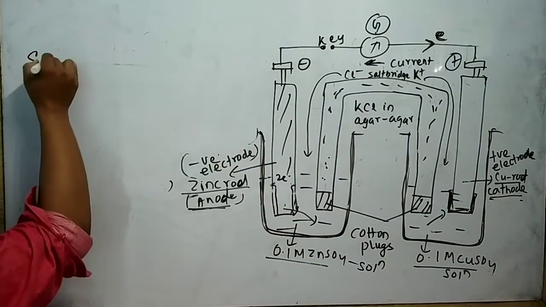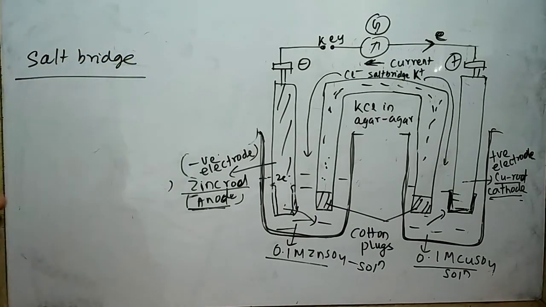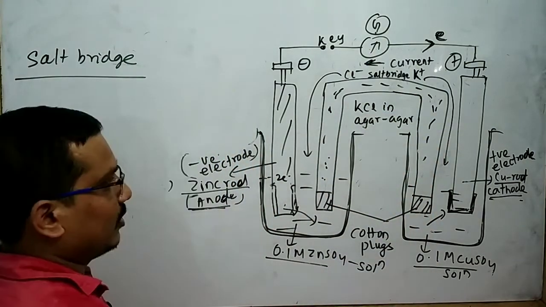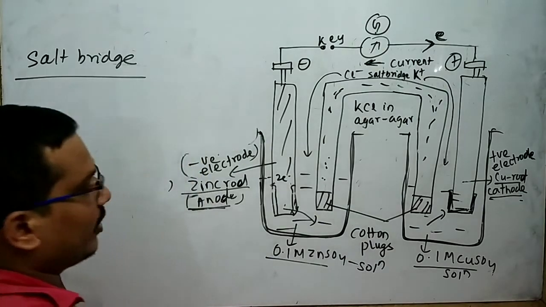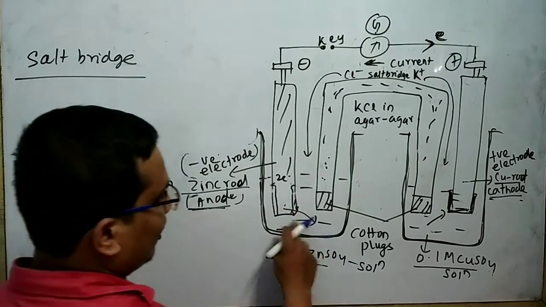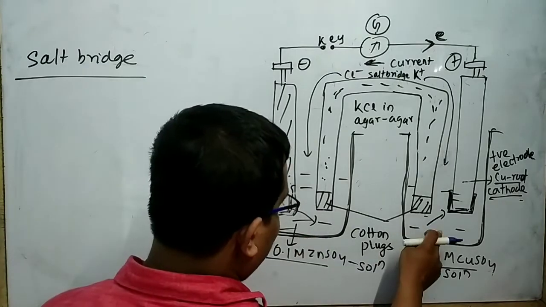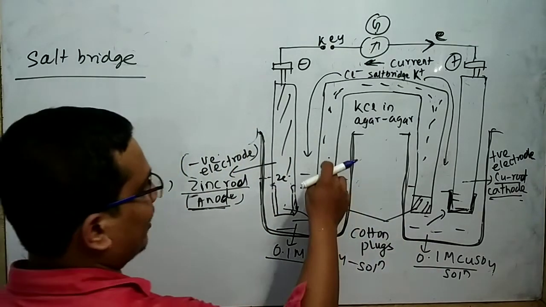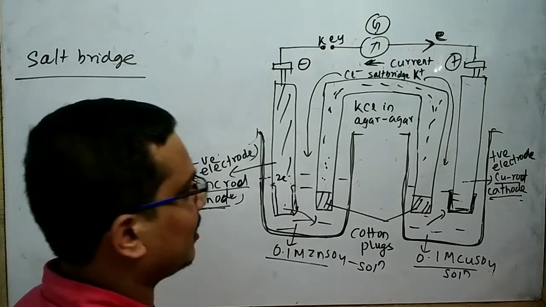Next I will explain about the salt bridge and its function. Salt bridge is a U-type tube. In the salt bridge, agar is filled. Here an inert solution is taken which does not react with the electrolyte taken in the electrolytic tank, and also the solution taken in the salt bridge does not participate in the electrochemical changes.